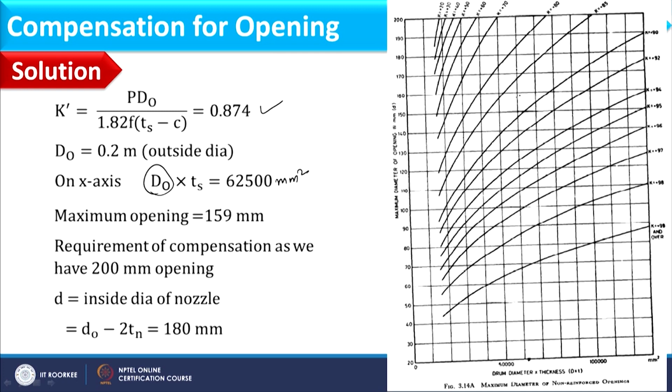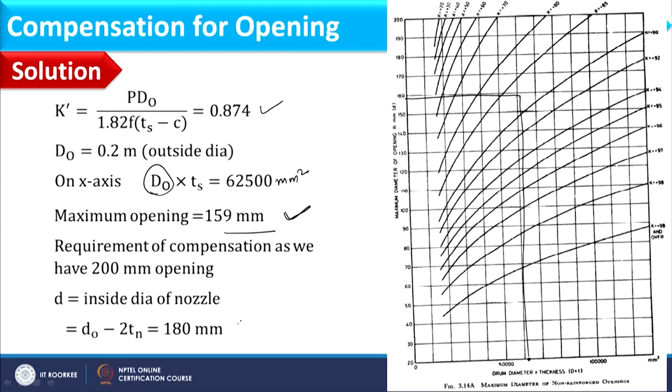So somewhere the value will lie over here like this. Okay, so if we draw this line corresponding to 62, and here if we see, the value will come around 159 mm. So 159 mm is the value of opening that remains uncompensated, and as our opening is 200 mm, which is greater than this, it means that compensation must be required. So in this way we have examined whether compensation is required or not, and once we have observed that it is required, we will carry out the whole calculation.